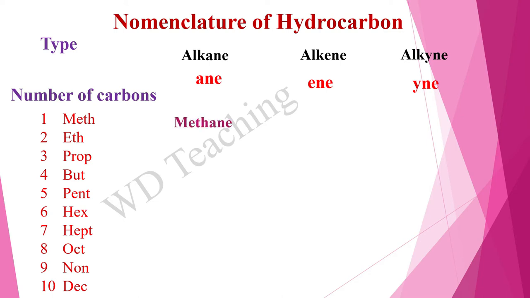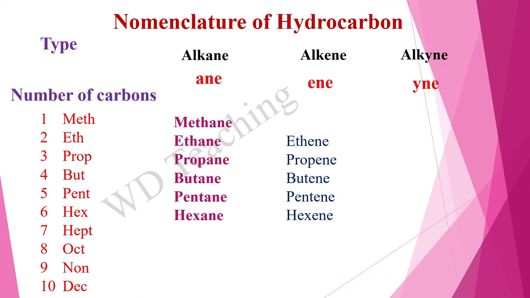With 2 carbons, ethane. 3 carbons, prop, ane, propane. 4 carbons, butane. 5 carbons, pentane. 6 carbons, hex, ane, hexane. Like that. Alkenes are also named as ethene, propene, butene, pentene, and hexene, and likewise the alkynes sound like ethyne, propyne, butyne, pentyne, and hexyne.